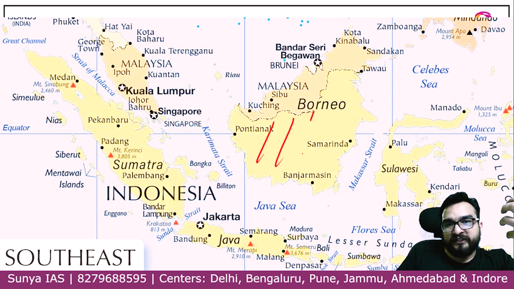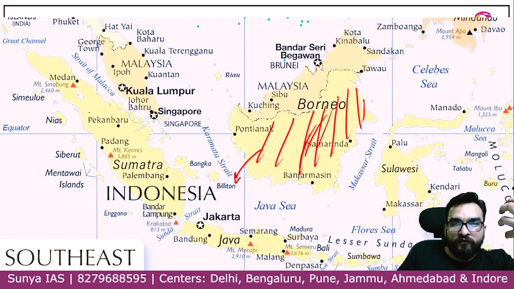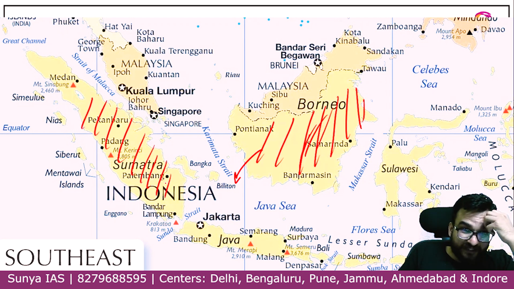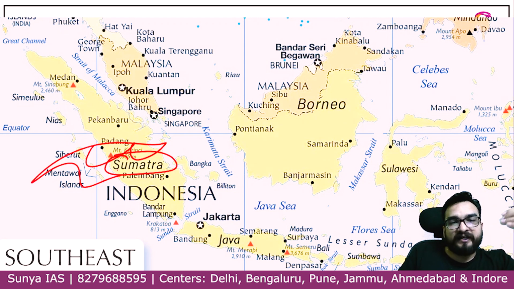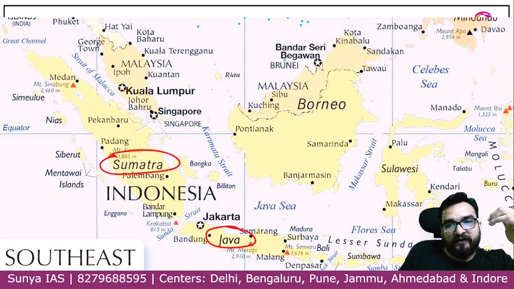So over here you are seeing Borneo. Yes, Borneo is under Indonesia. Over here you can see, सबसे पहला जो सुमात्रा आप देख रहे हो, right? Sumatra island, the name is Sumatra. बाद में don't see anything else right now. Just focus where I'm telling you. Sumatra. This island is Java.